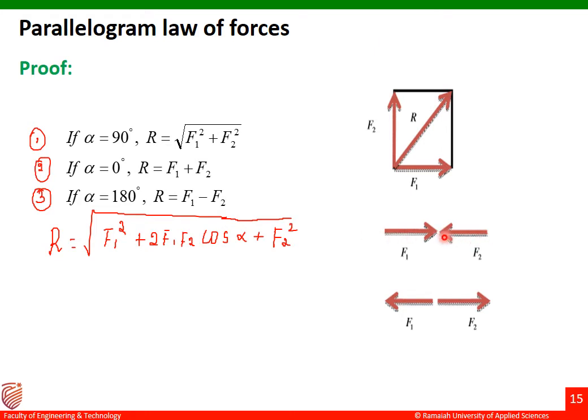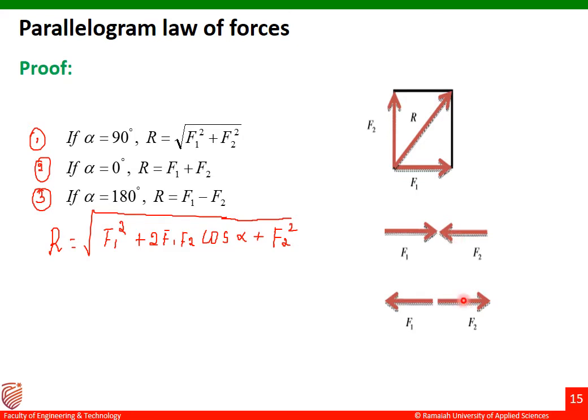Okay, so F1, F2 and then this is the parallelogram. Next one is F1 acting in this direction, F2 acting in the opposite direction, that is the angle is 0 here.